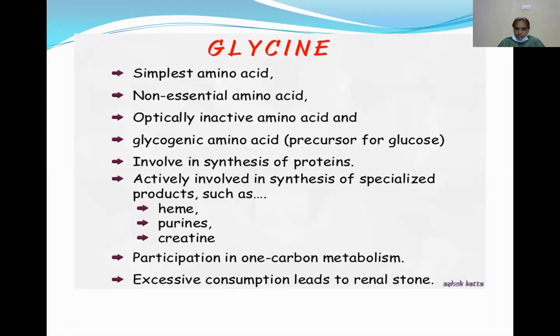Today we discuss glycine metabolism. What is glycine? Glycine is an amino acid. Is it non-essential or essential? It is a non-essential amino acid and the simplest amino acid, but it is optically inactive and it is a glycogenic amino acid. We can discuss later how it is a glycogenic amino acid.